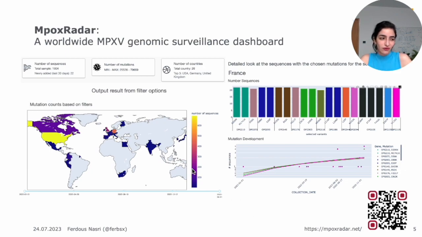All in all, we have over 1,900 sequences on our database. This little dashboard is also available on top of our website, you can also see the number of countries that have submitted their sequences to NCBI and therefore into our database, and the top 3 sequencing countries for Mpox. All of these plots are downloadable. The data that was filtered, given the filters that you've chosen, is also available in a table underneath these plots, and that can also be downloaded as a CSV.